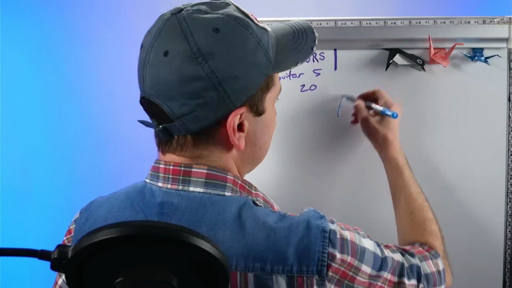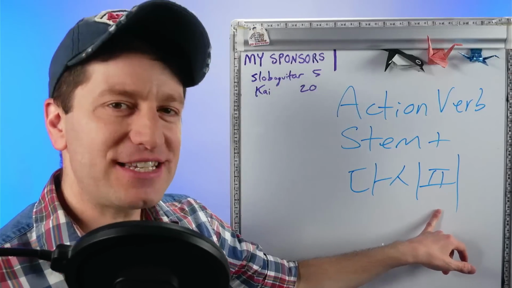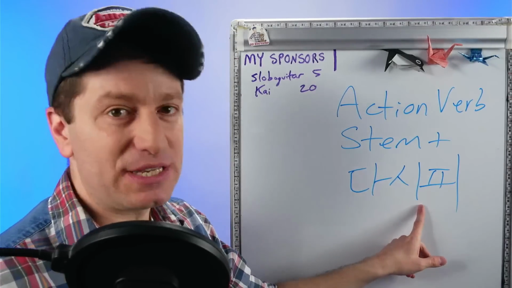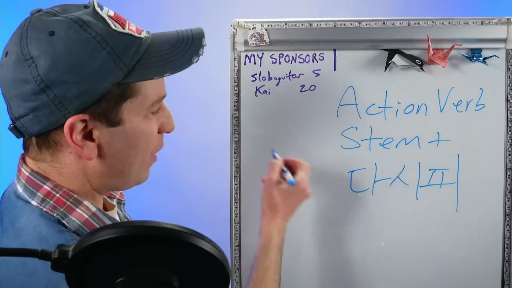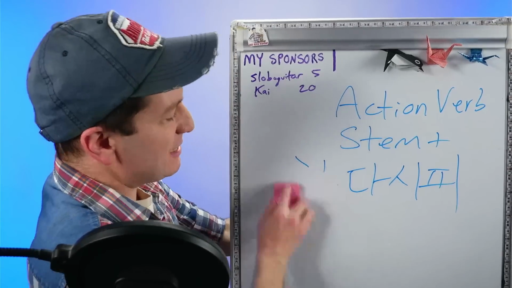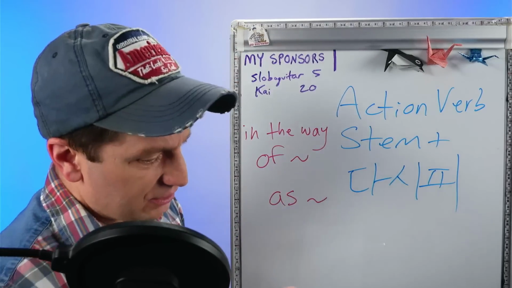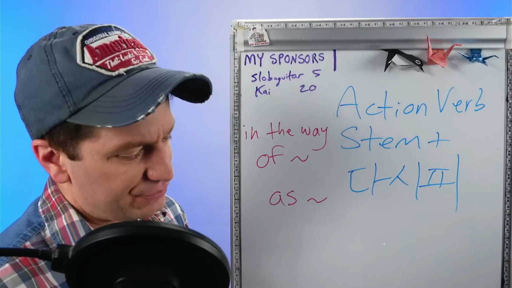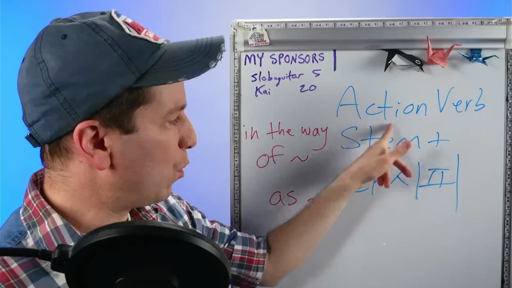Let's get started. The form we're going to be learning today is 다시피, and it's very simple to make. You just take an action verb stem, so any action, and attach 다시피 directly onto the end of that stem. So 하다 becomes 하다시피. That's it. What this means is either in the way of that action verb or as that action verb. For example, if we're doing the action verb 보다, to look, 보 is the stem.